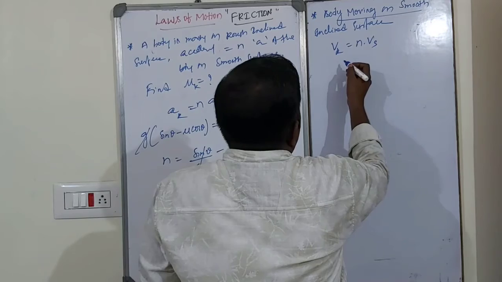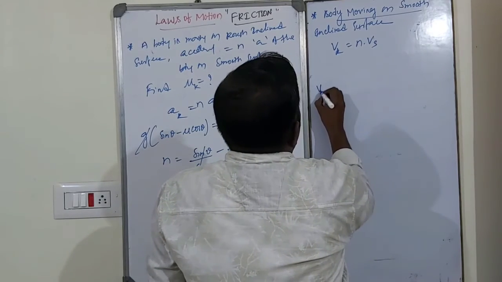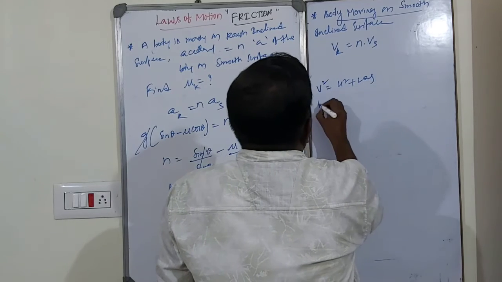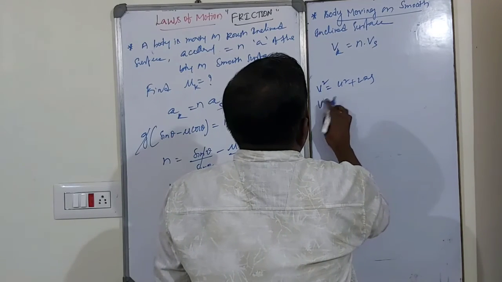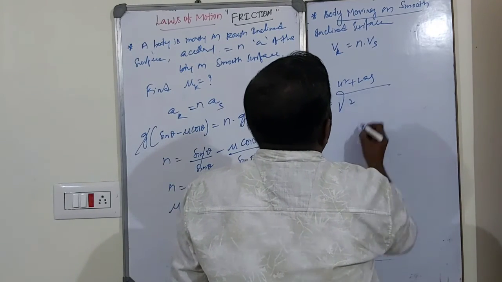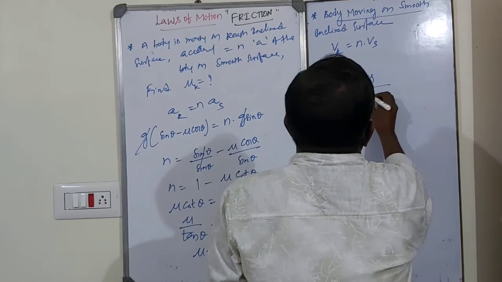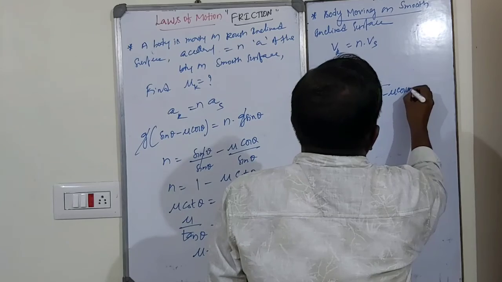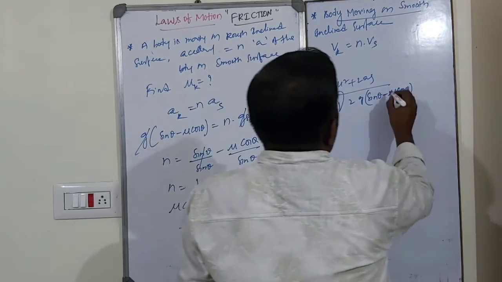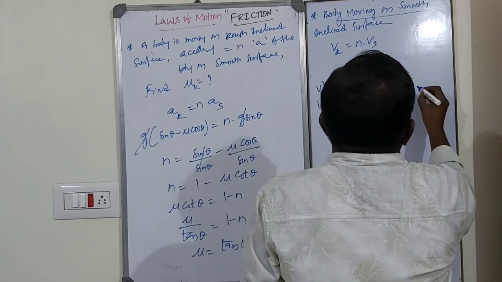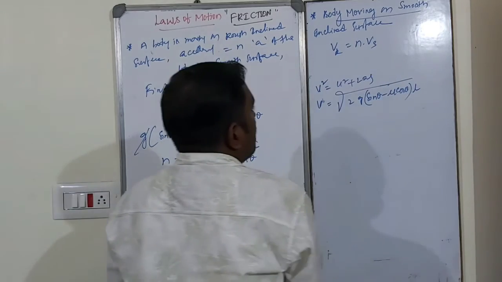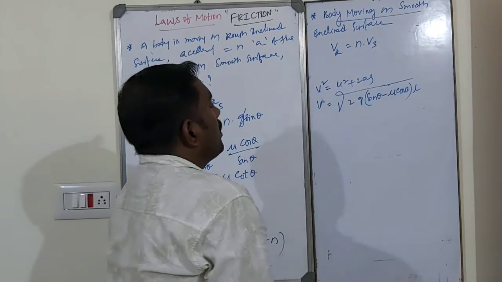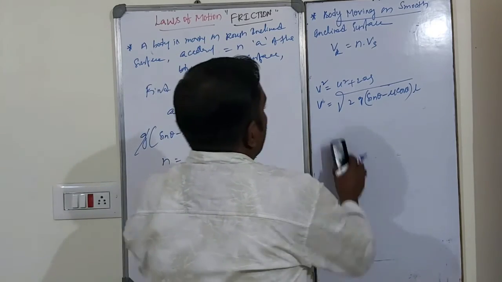So the final velocity: v square is equal to u square plus 2as. Here v is equal to the square root of 2a s. A is g sin theta minus mu cos theta. S is L, since both surfaces are of equal length. This is the velocity of the body on the inclined surface, dear students.